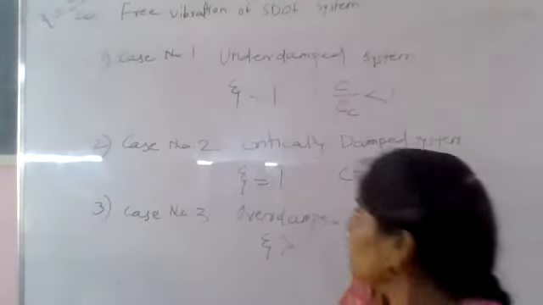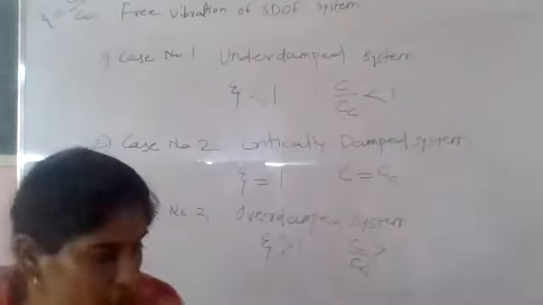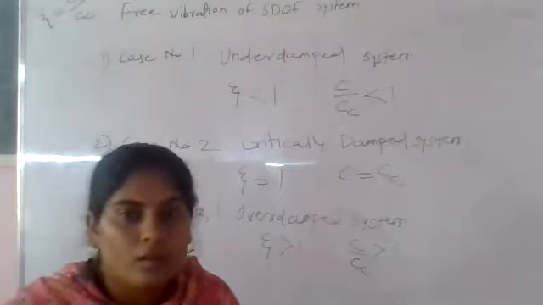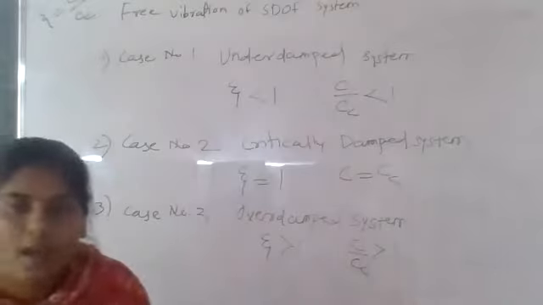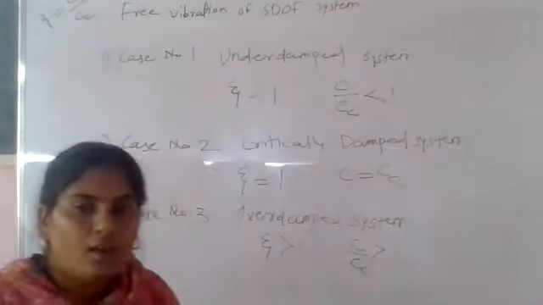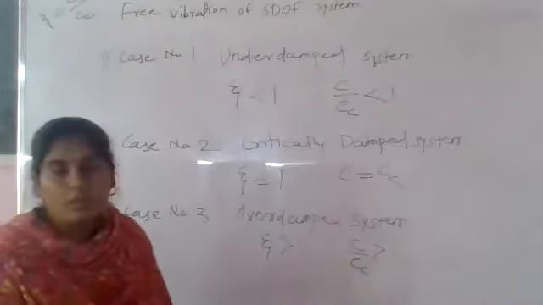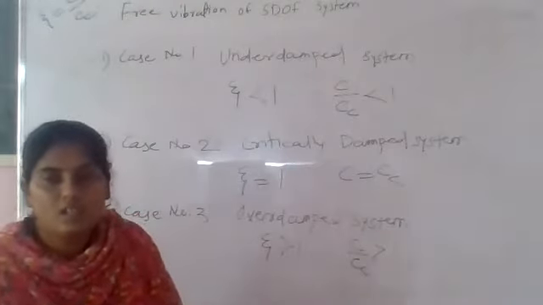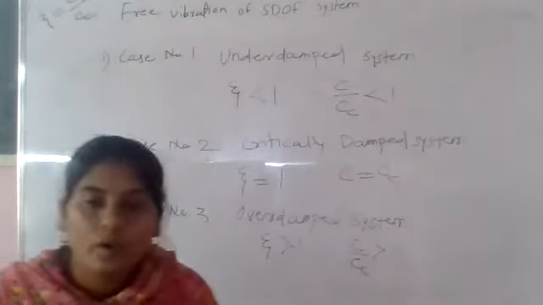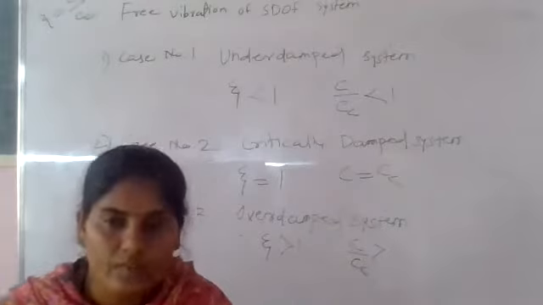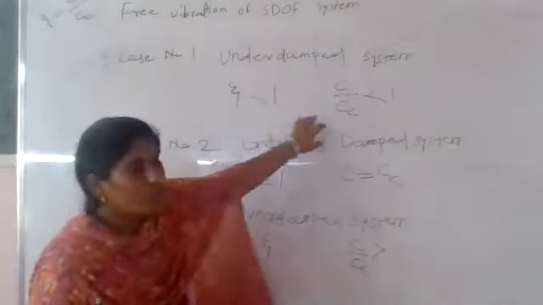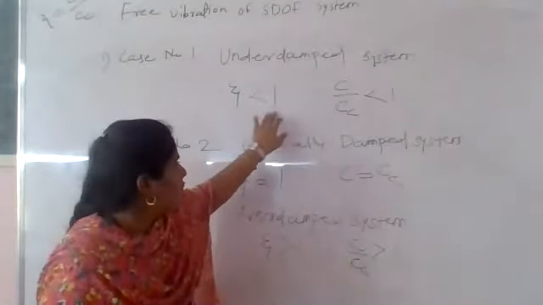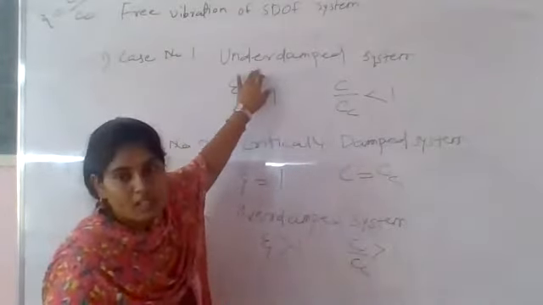So all of you write on these three cases: free vibration of single degree of freedom system. From this, there are three cases. Case number 1, that is for the underdamped system, that is zeta is less than 1. What is meant by zeta? Zeta is the ratio of C to Cc. What is meant by C? C is the damping coefficient, Cc is the critical damping, and the ratio of these two is known as zeta. Zeta less than 1 is known as the underdamped system.